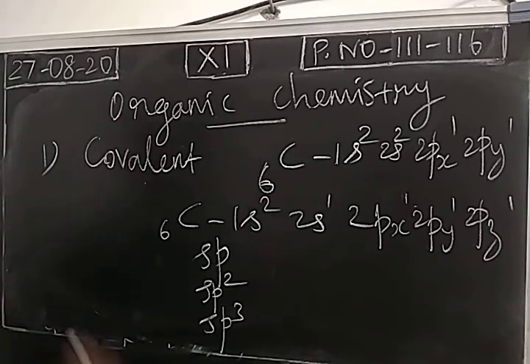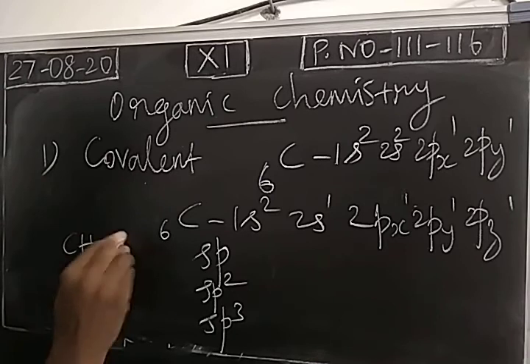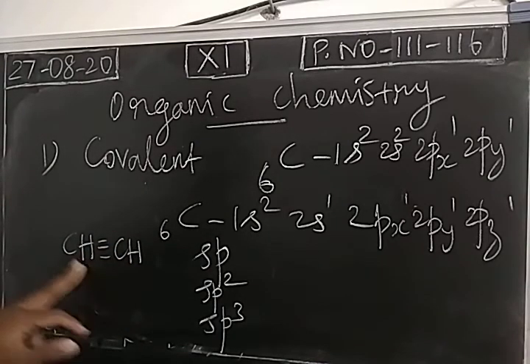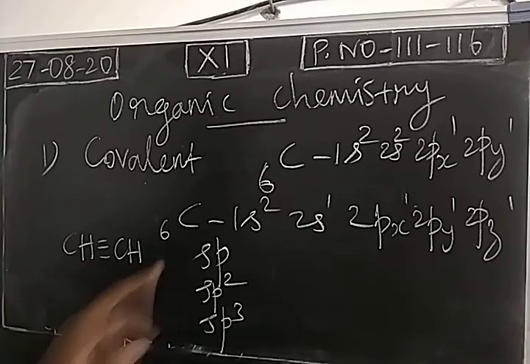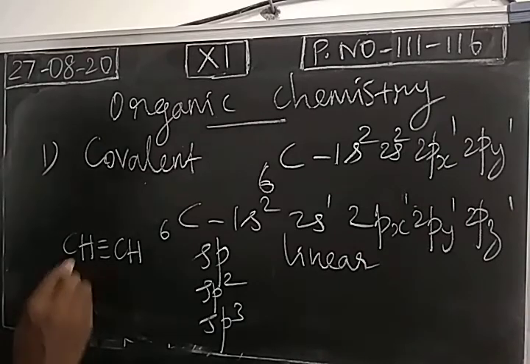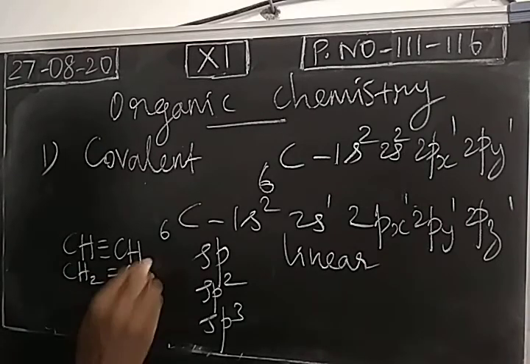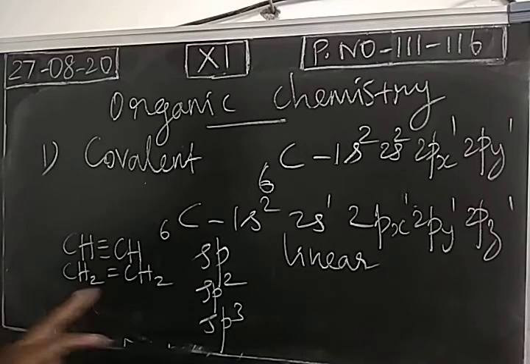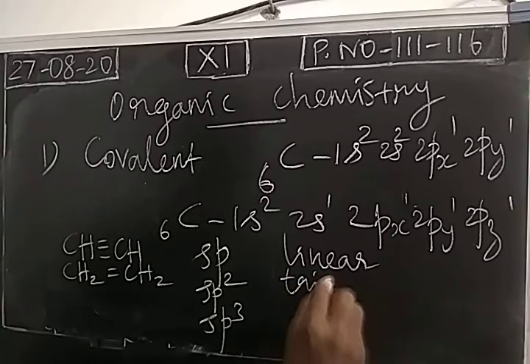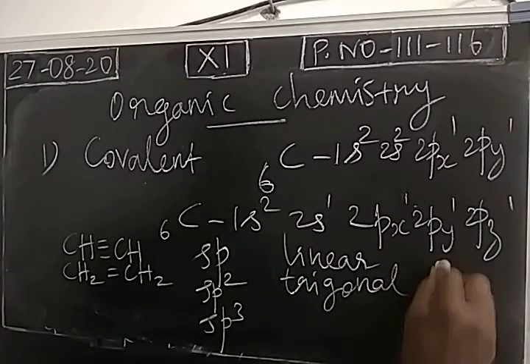If you take acetylene, which we already studied in the 10th lesson, acetylene or ethyne, what is the hybridization of both the carbon atoms? sp, so we get what geometry? Linear. Then ethylene or ethene: both the carbon atoms have sp2 hybridization, and the sp2 hybridized orbitals will be available, so the geometry will be trigonal planar.